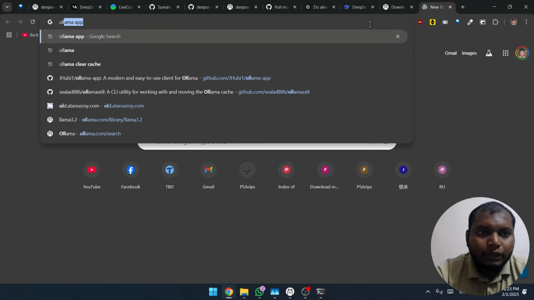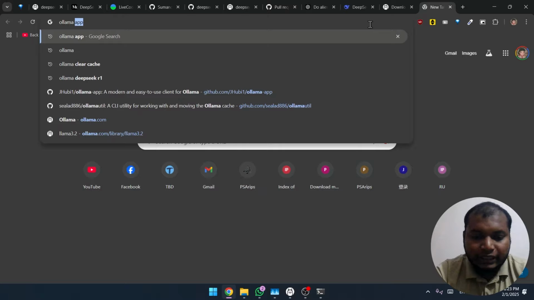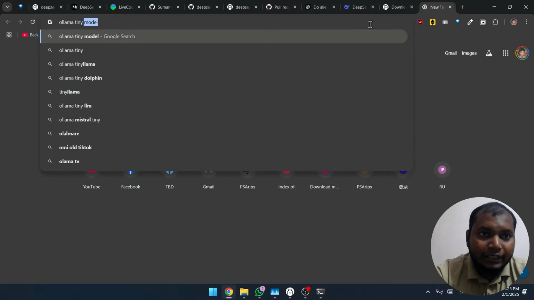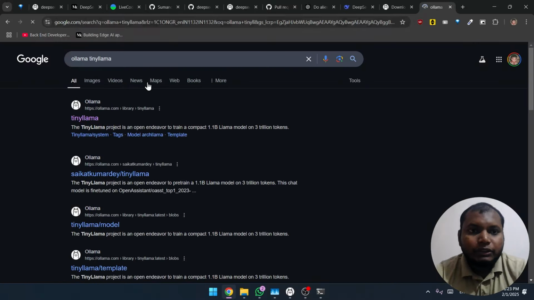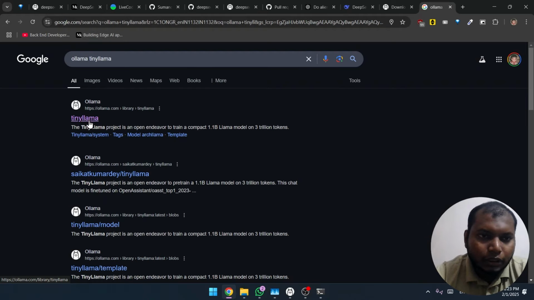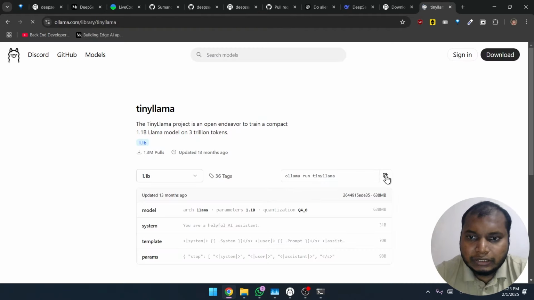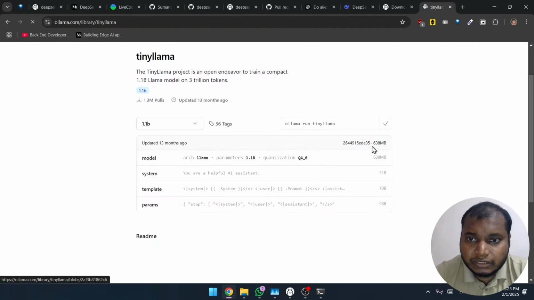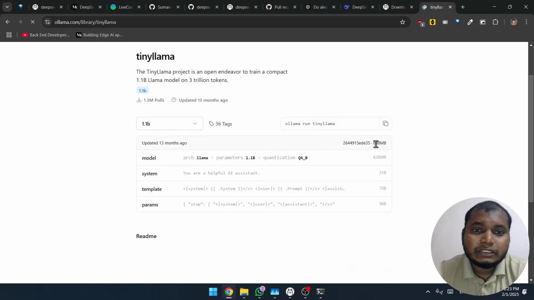So for example, the first thing that you should always test, I think, is you can just search that tiny llama models. Okay, if you search like this, you're gonna find this one link over here, tiny llama. Okay, you can copy this. So you can see that this is very small actually. 638 megabyte is very small compared to the current standard of large language models, which are like over I don't know, 200, 300, 400 gigabyte.